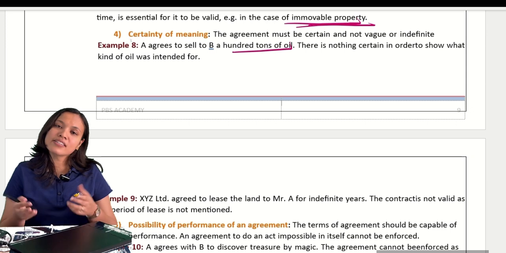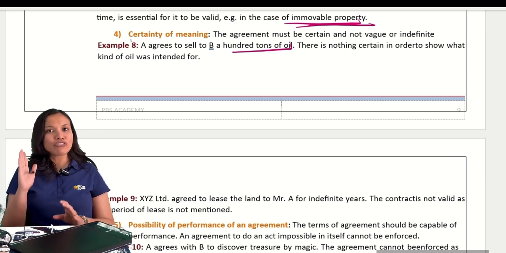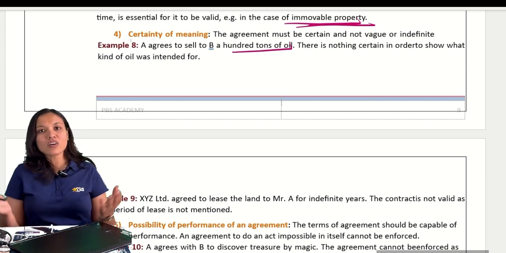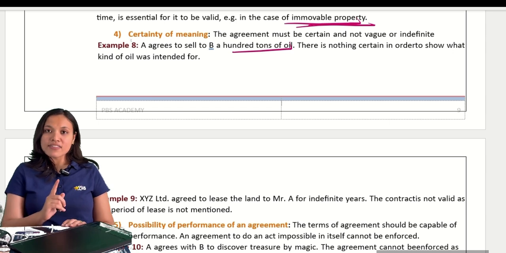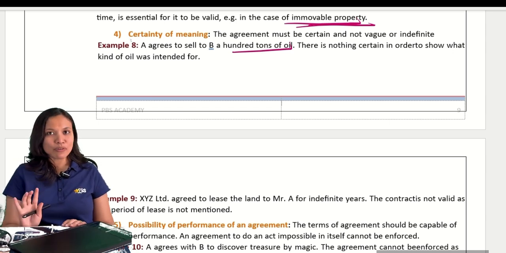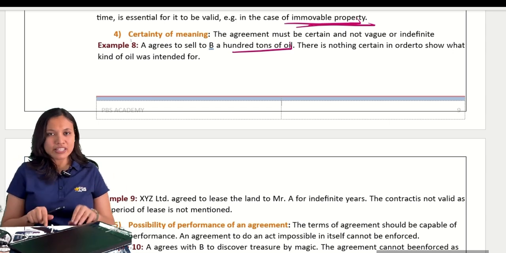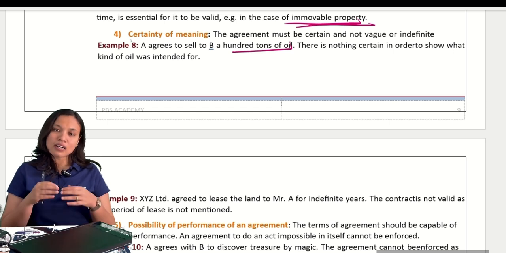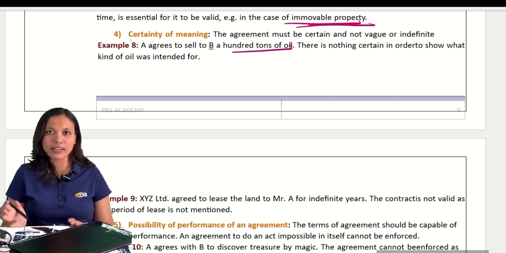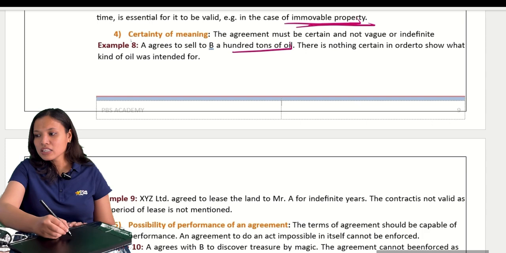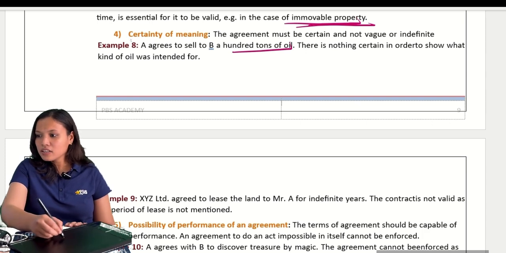Yes, because it is very clear. He has only one type of oil. There's no other oil here. When it is very clear that he has only one type of oil and there is no other choice, it is clear that the buyer is agreeing to buy that definite oil. Okay? Chalo. Next.